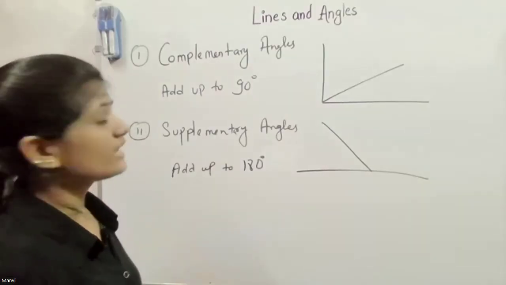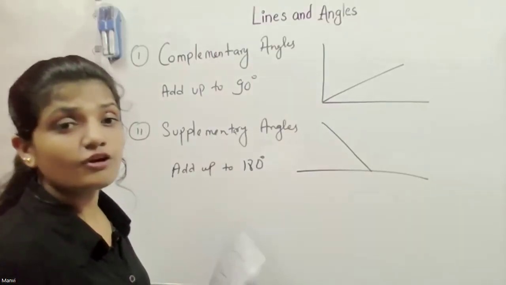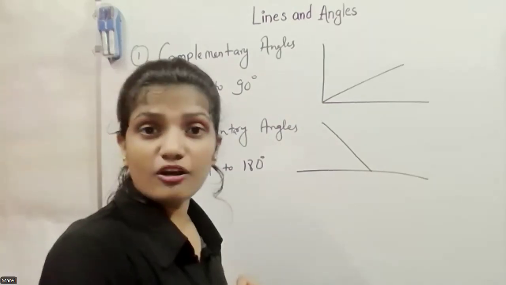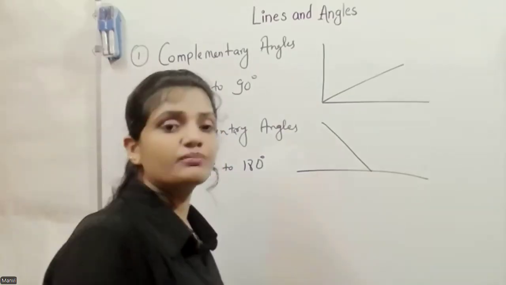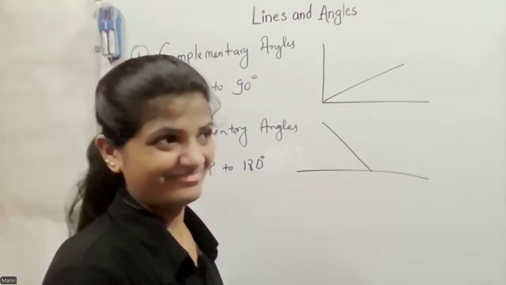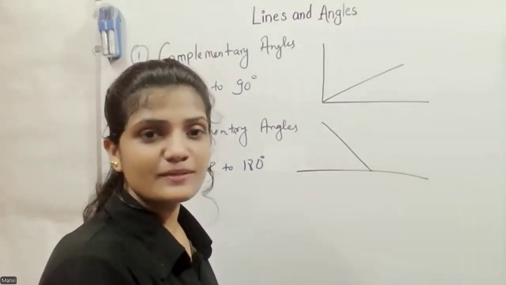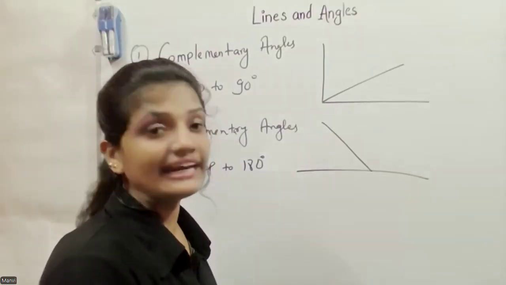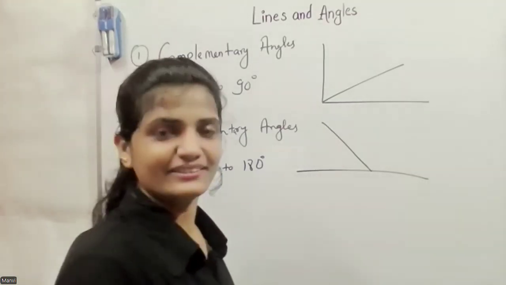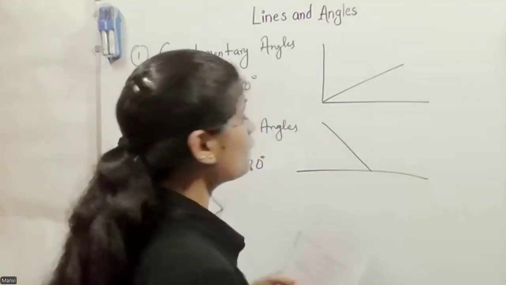Okay, for this, what does the examiner do? They give us one value. They say one of a pair of complementary angles equals 45 degrees. Then what about the other? 45. Very good. One of a pair of supplementary angles equals 80 degrees. What about the other? 100. Very good. So this is how they ask us questions based on this.